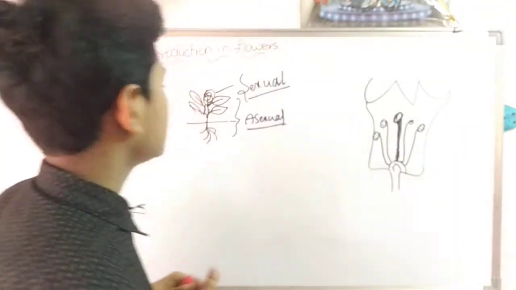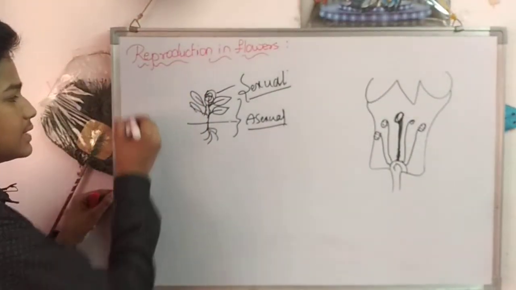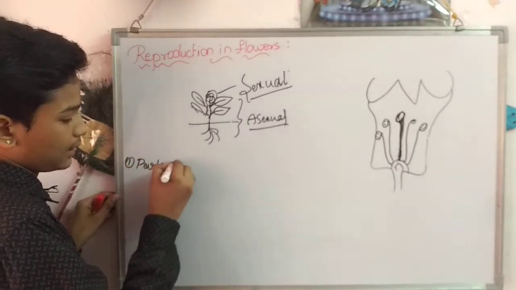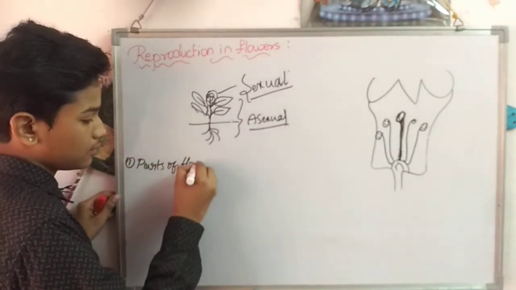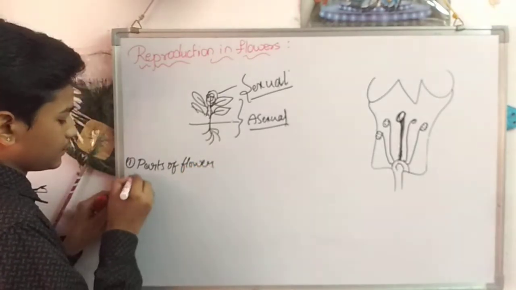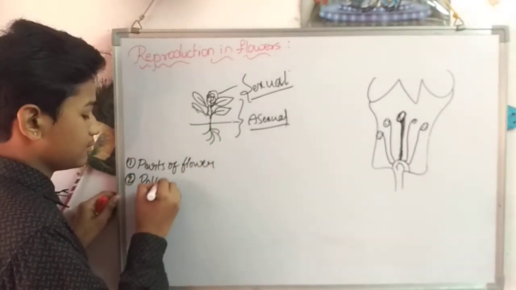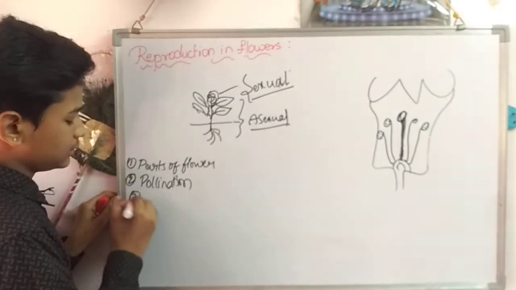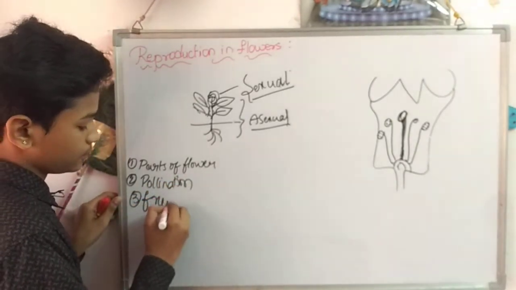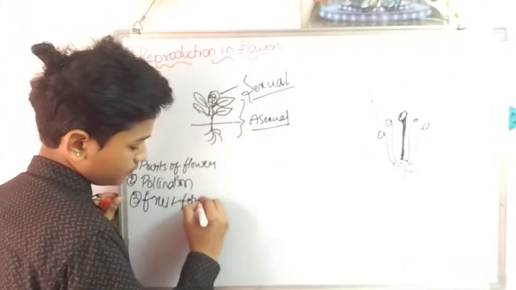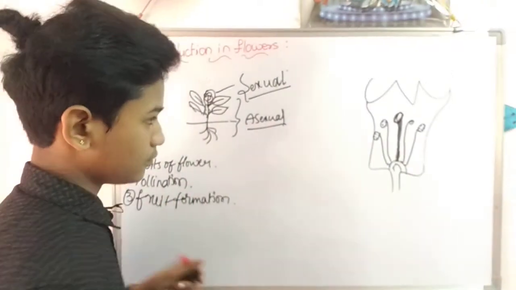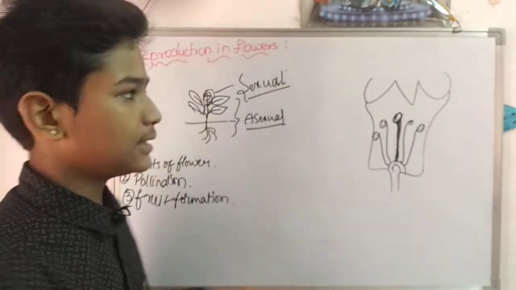Okay. First, in today's session, we are going to discuss the parts of the flower, after the pollination, after the fruit formation. Okay. First, the parts of the flower.